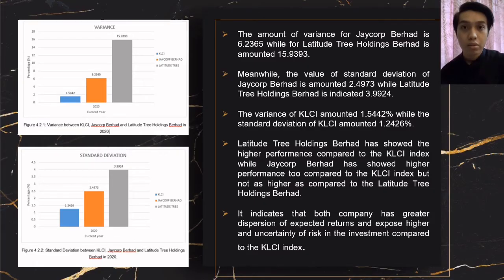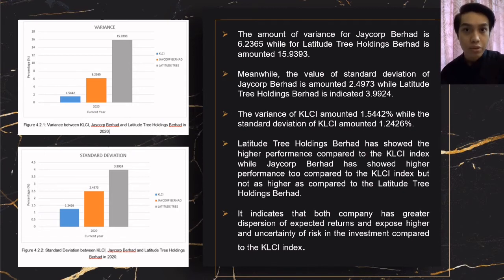The amount of variance for Jacob Berhad is 6.2365, while for Latitude Tree Holdings Berhad is amounted 15.9393. Meanwhile, the value of standard deviation of Jacob Berhad is amounted 2.4973, while Latitude Tree Holdings Berhad is indicated 3.9924. Compared with KLCI, both companies have higher value of variance and standard deviation in 2020. The variance of KLCI amounted 1.5442%, while the standard deviation of KLCI amounted 1.2426%.